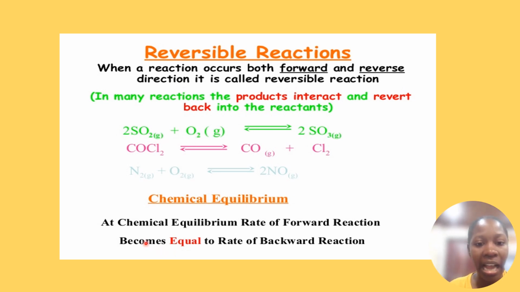So the forward reaction and the backward reaction are both happening at the same pace, the same speed. That is what we mean by chemical equilibrium.